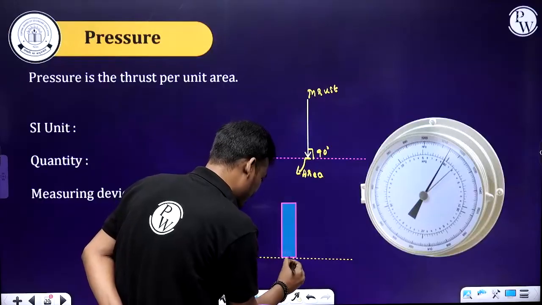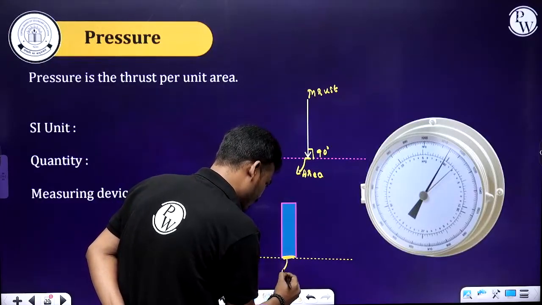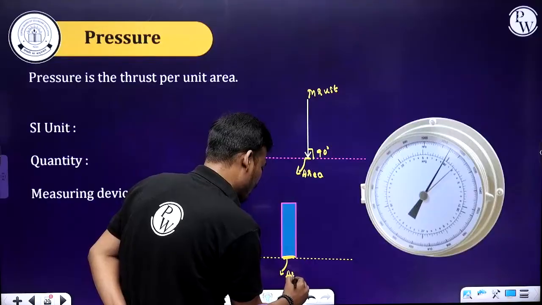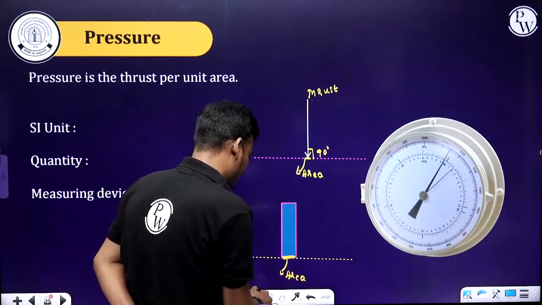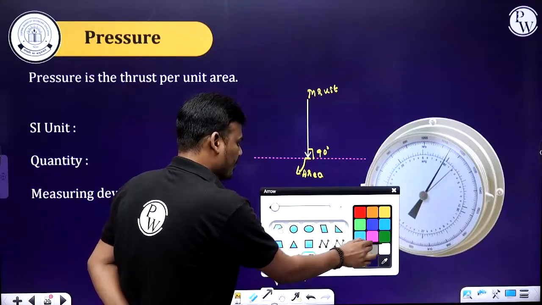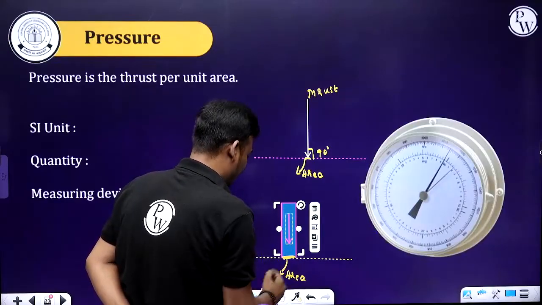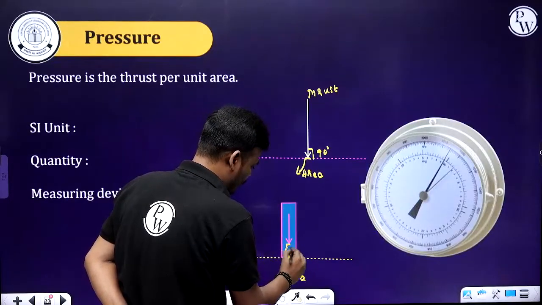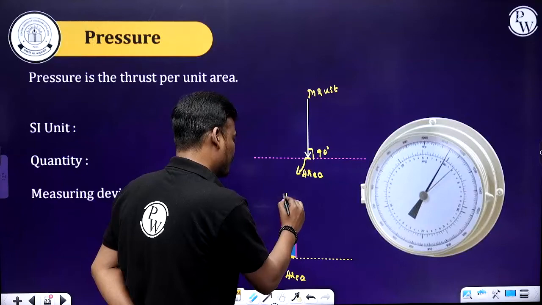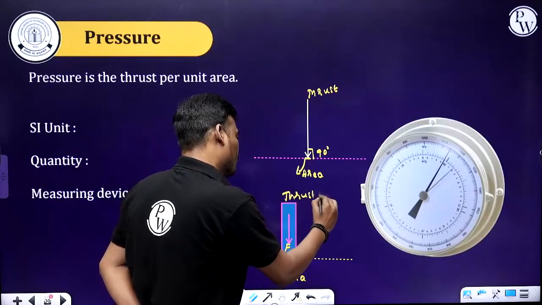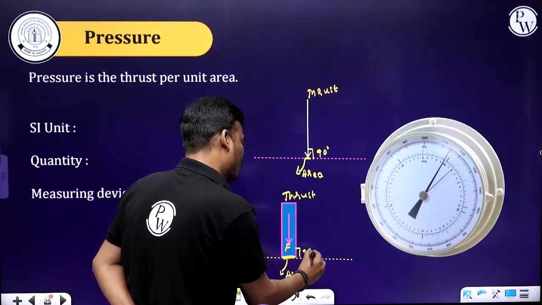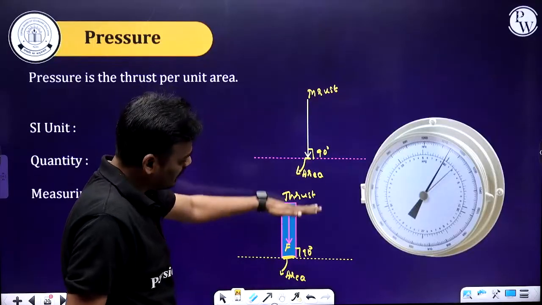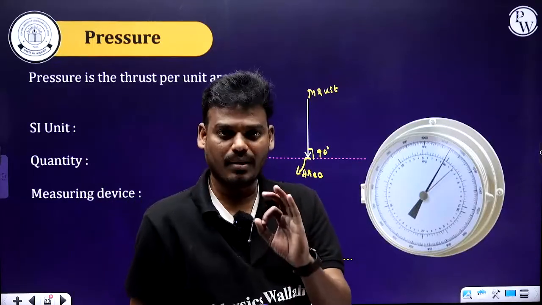But what is the area? This much. So this is the area, and this is the force acting on the surface. That is nothing but a thrust. With respect to the surface, it is 90 degree only. So the thrust per unit area, we call it as a pressure.